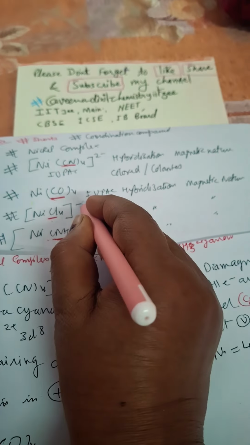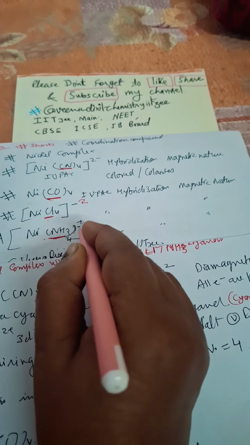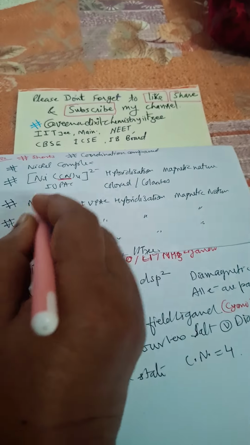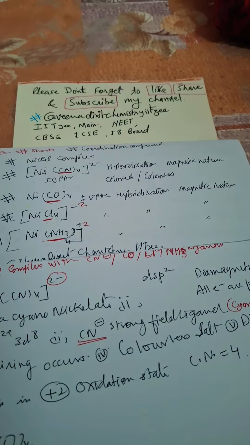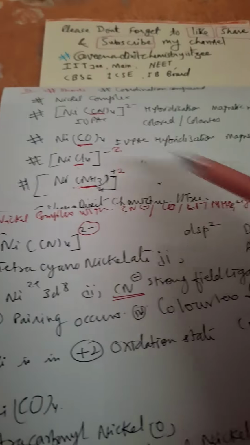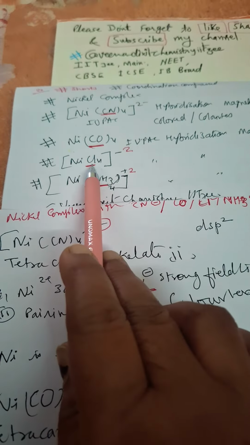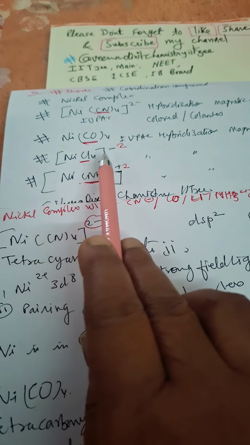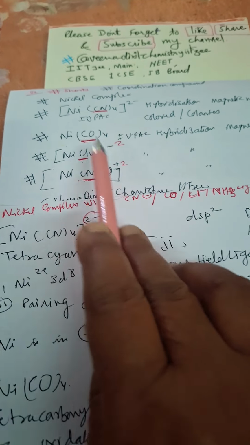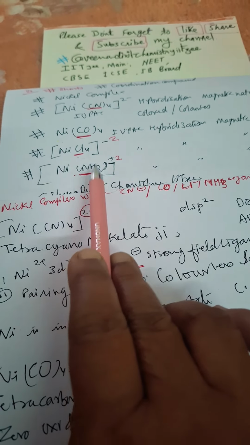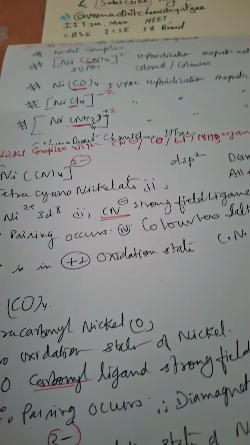Okay, 2 negative. And this will be how much? 2 positive. Okay, here it is 2 negative. And here 0. The oxidation state of nickel is 0 here. Here the chloride ion is acting as a ligand and it is known as chloro. Ammonia is written as ammine. Okay, this is a neutral ligand.